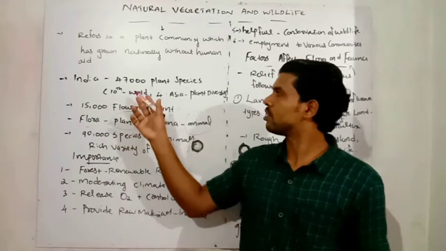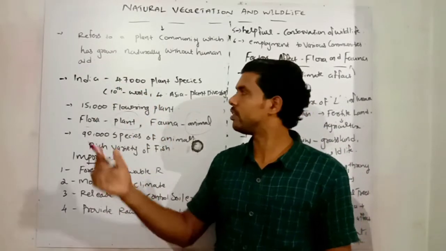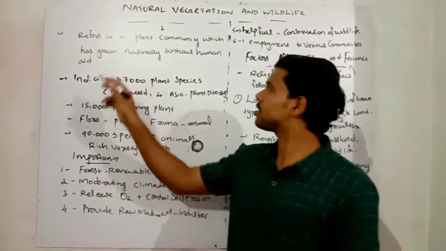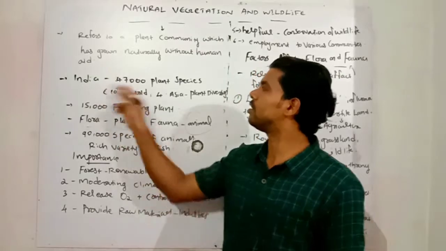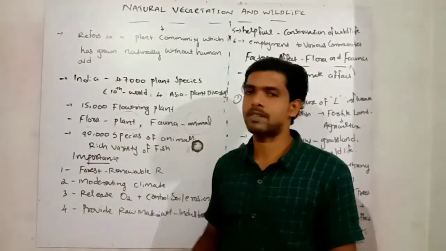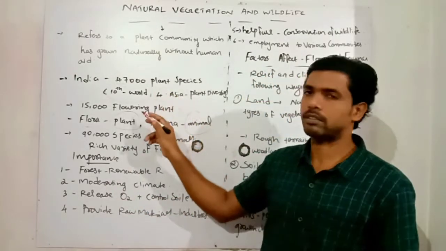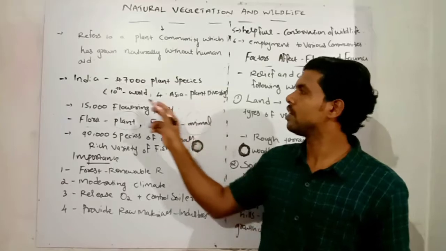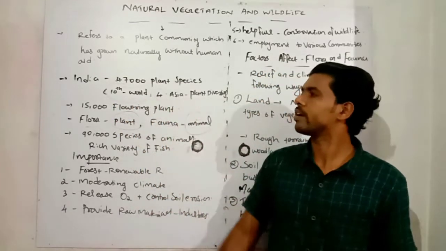In India, there are almost 47,000 plant species. India holds the 10th position in the world in the case of plant species, and the 4th rank in Asia. In the case of plant diversity, India has 10th position in the world and 4th position in Asia.